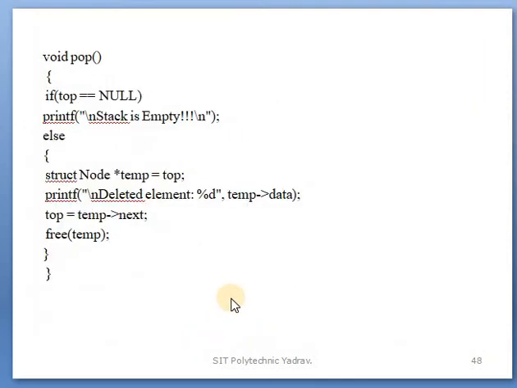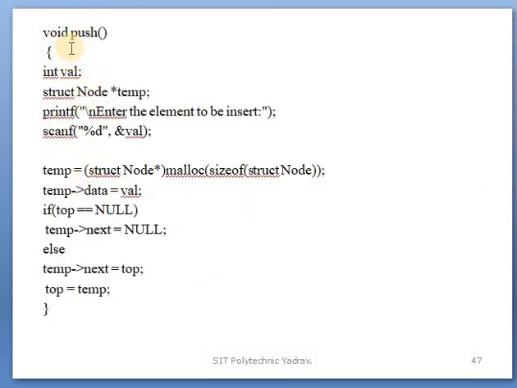Again you push: the push function is called, again an address is allocated for temp, and the value is stored in the temporary variable. After that, check whether top is equal to null. If not null, then top is assigned to temp next, and temp is assigned to top, because the last element is said to be the top.